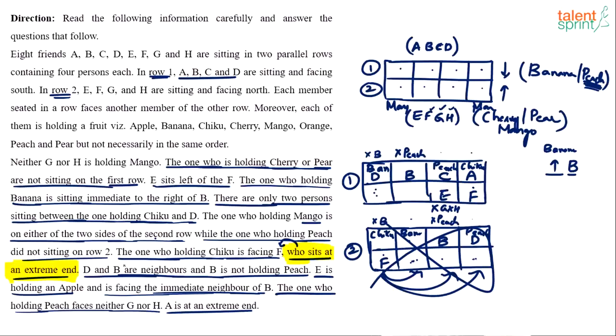And we know that E is holding mango. Somewhere it was given, right? No, E is holding apple, sorry. E is holding an apple. So E comes here with apple. And G and H will take these two positions, but in what sequence we can't confirm.